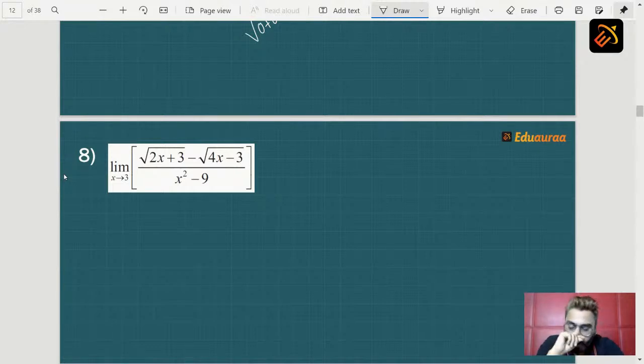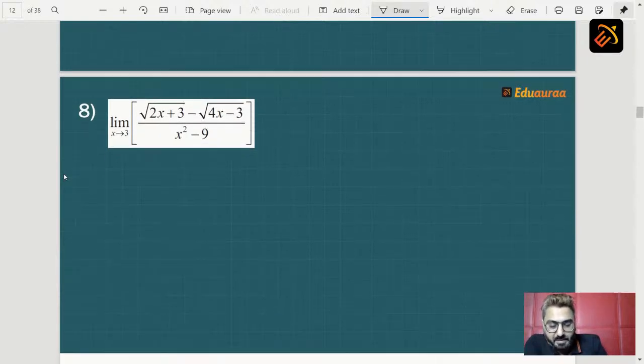How to solve this? Now tell me one thing, students. Looking at this sum, looking at the limit, what is the reason which is making your sum 0 by 0? So in this particular case, students, x minus 3 is the factor, x minus 3 is the reason which is making your sum 0 by 0. So we need to hunt for x minus 3. But for that, what will we do first? For that we first have to rationalize. So let's rationalize the numerator.